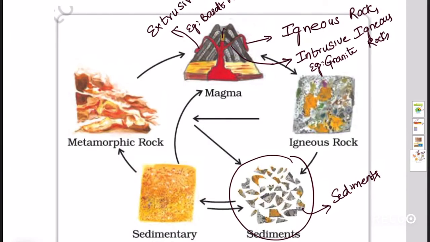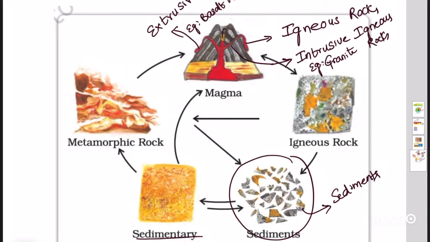These loose sediments are compressed and hardened to form layers of rocks, and these rocks are called sedimentary rocks. These rocks also contain fossil fuels and fossils of plants, animals and other microorganisms that once lived on them.